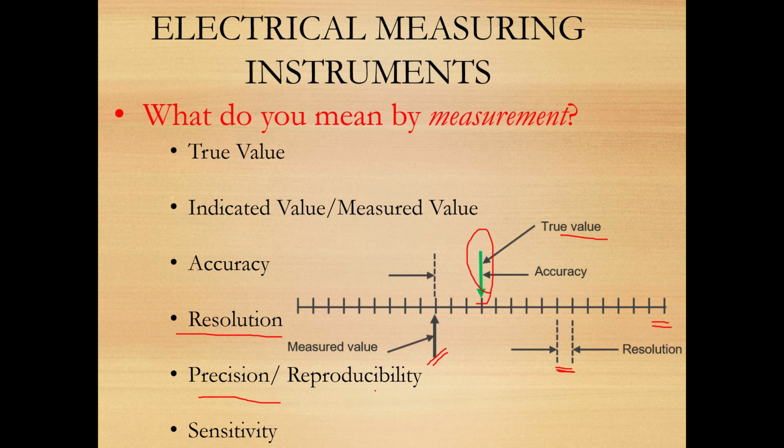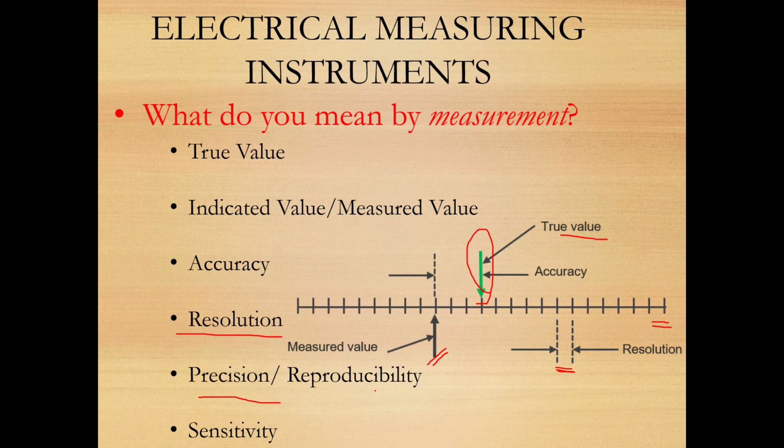But on the other hand, if it is accurate, its weight is 3 kg and it is measuring 3 kg. So if again and again I am using the device, I am getting 3 kg. So if it is accurate, it must be precise. Okay, so let me repeat the line again. Any measuring device, if it is precise, it may not be accurate. But if it is accurate, it is always precise.